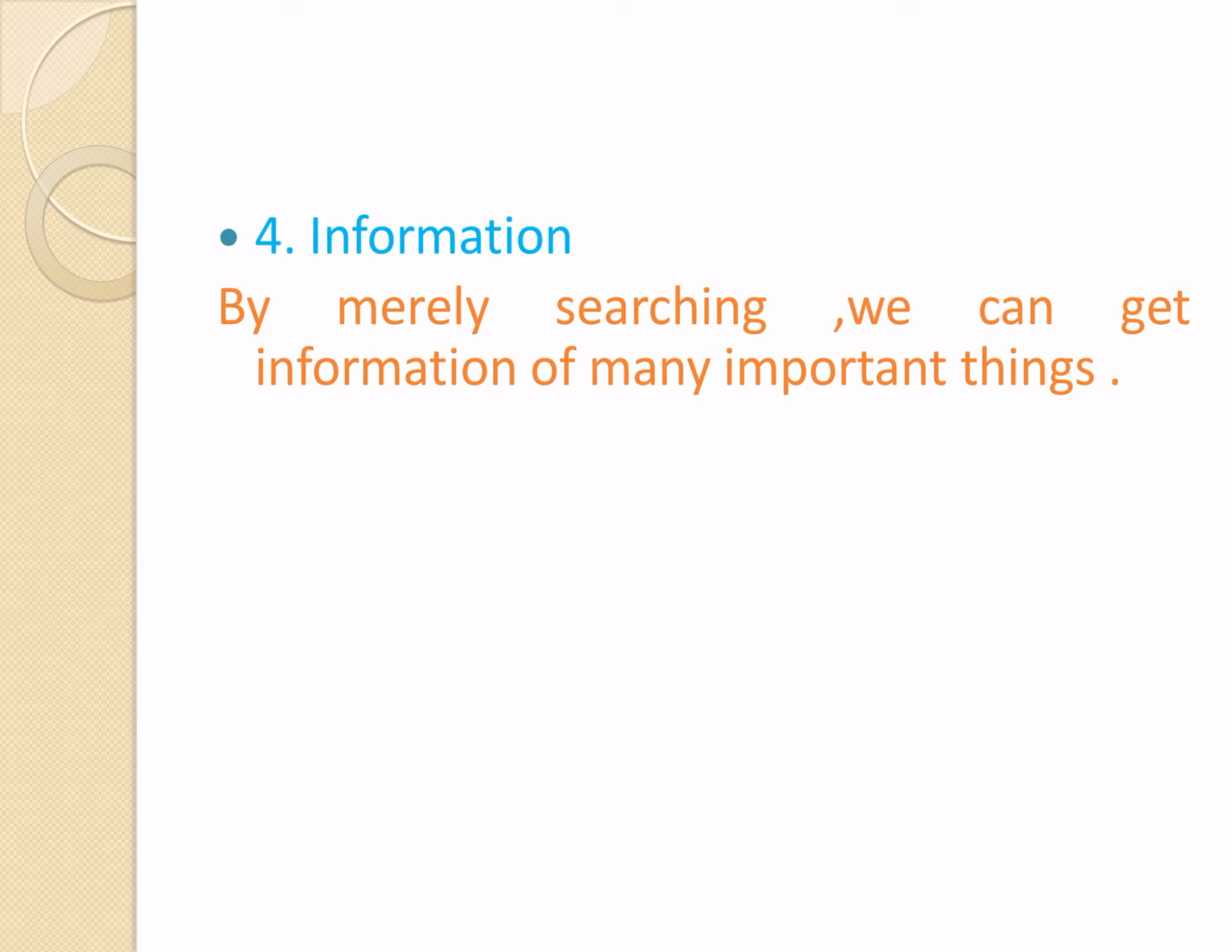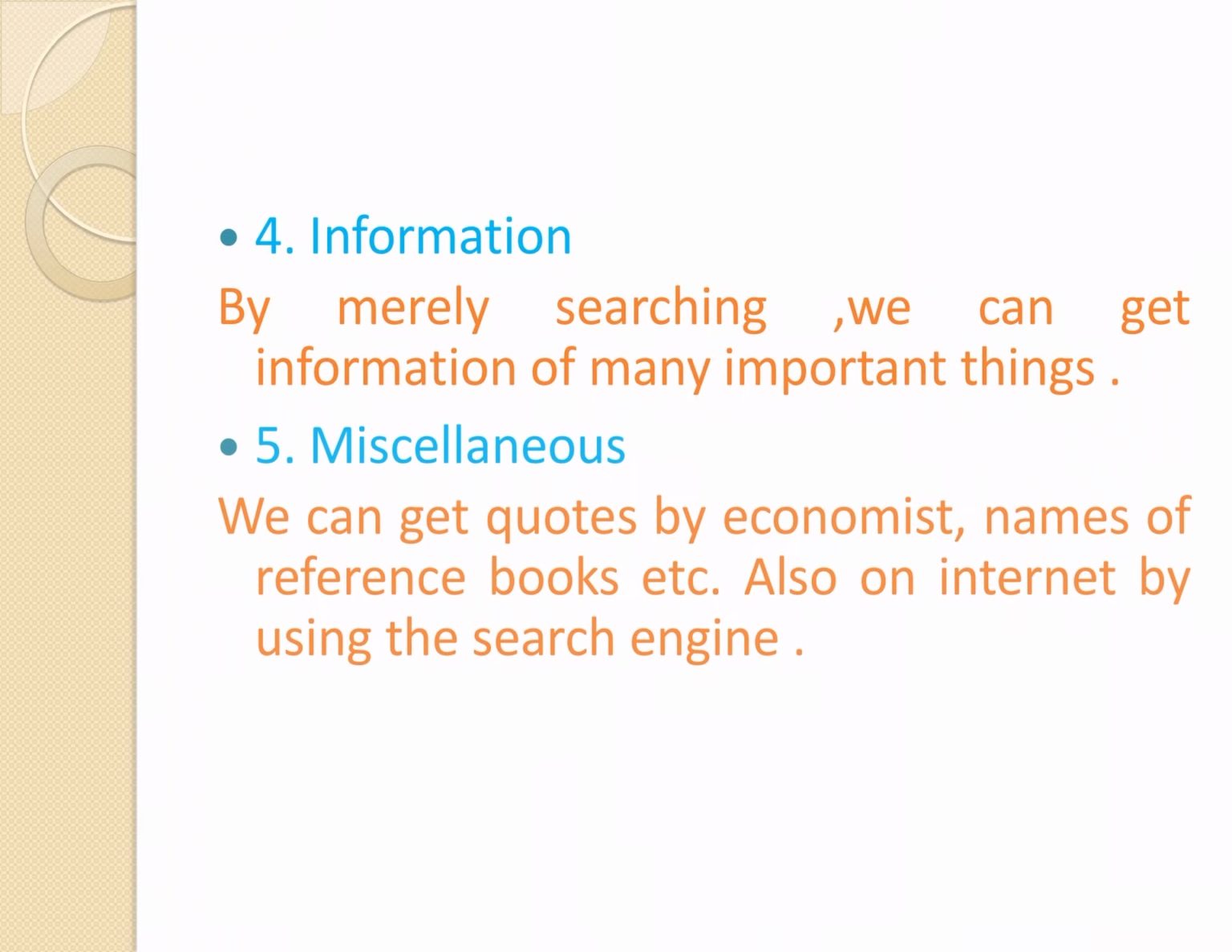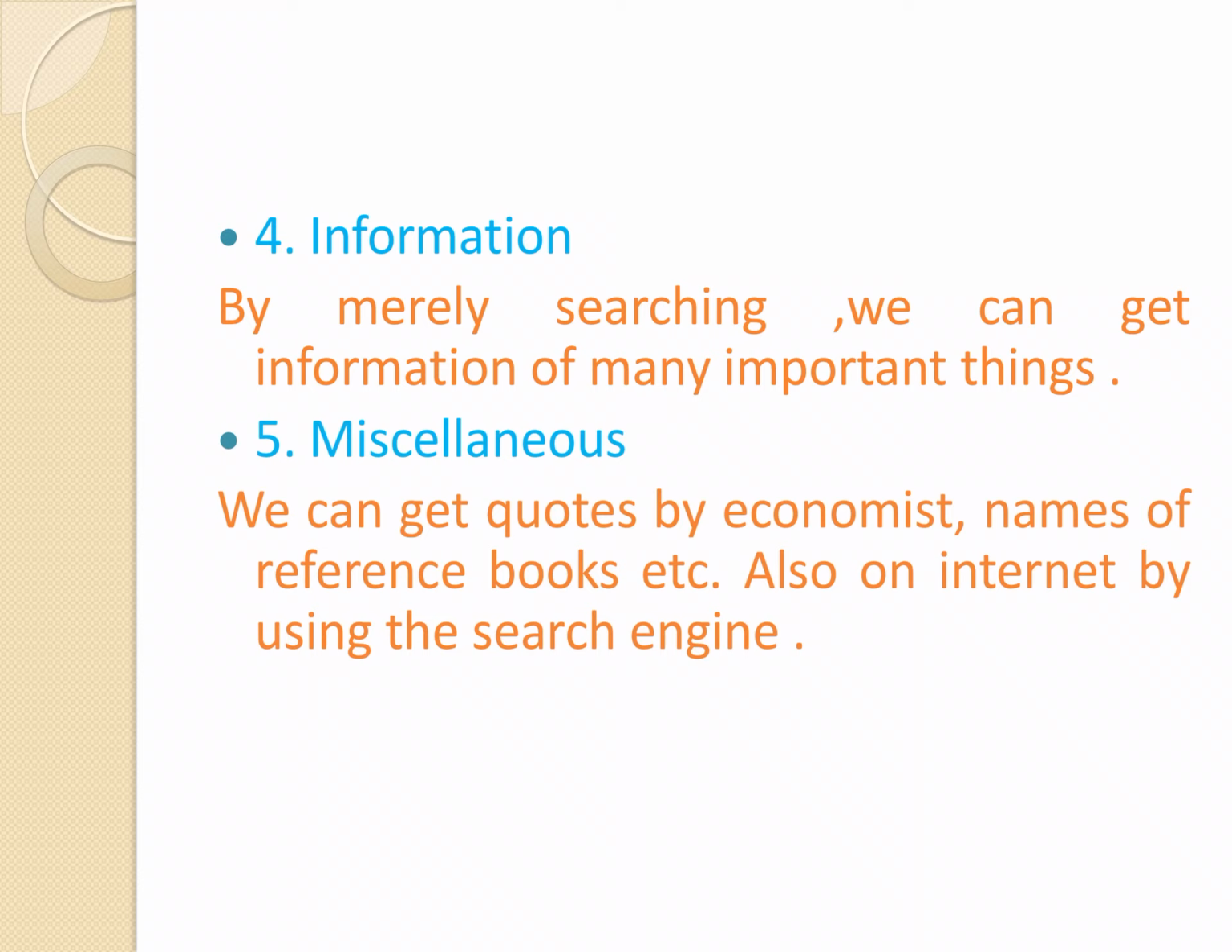Information: by merely searching, we can get information on many important things. You can write any word and press the search button, and you can get any information about these things. Next is miscellaneous. We can get quotations on economics, names of reference books, etc. on the internet by using the search engine. Using a search engine, you can get detailed information about any person available on the internet.